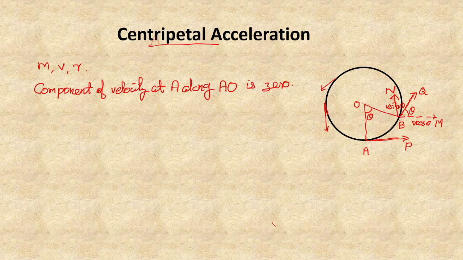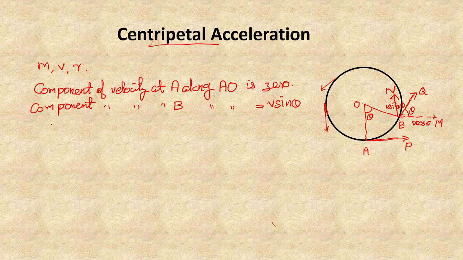The component along the vertical direction, that is the component along AO or along BN, both are parallel. So the component of velocity at B along AO, the same as along BN, is equal to V sin theta. Here we are using the resolution of vectors that we have studied in the first semester.